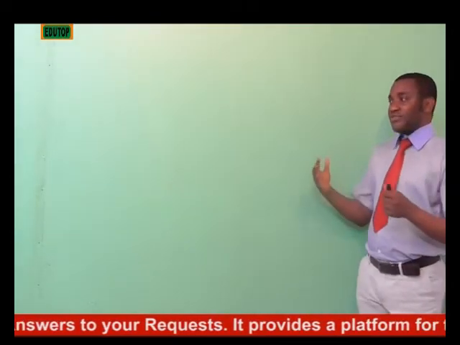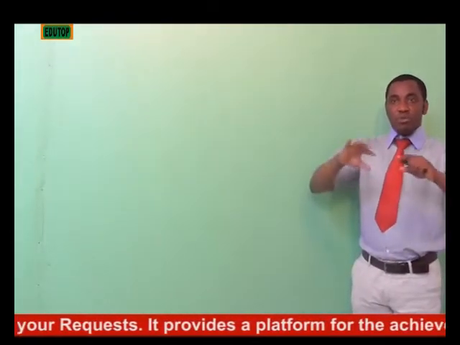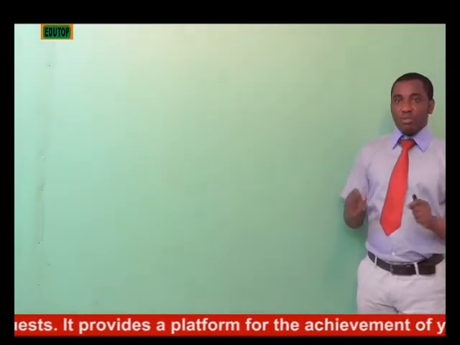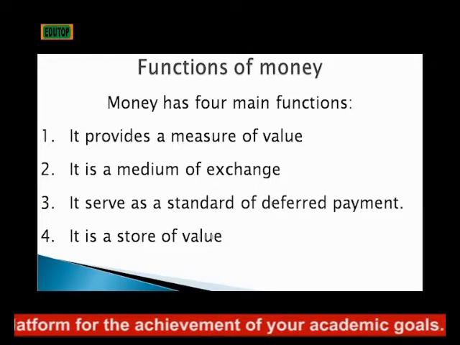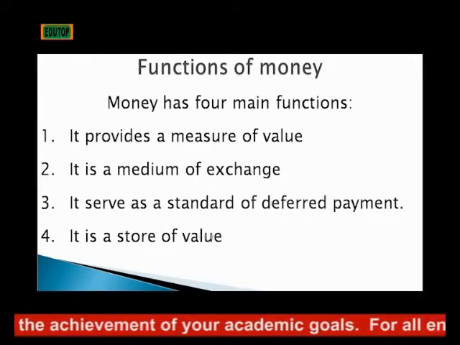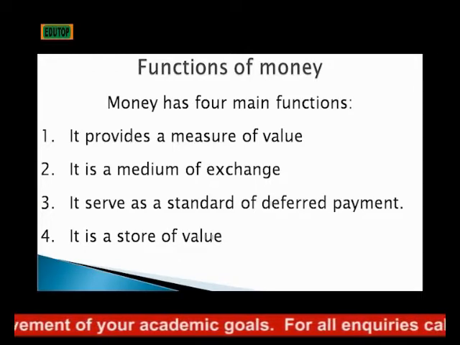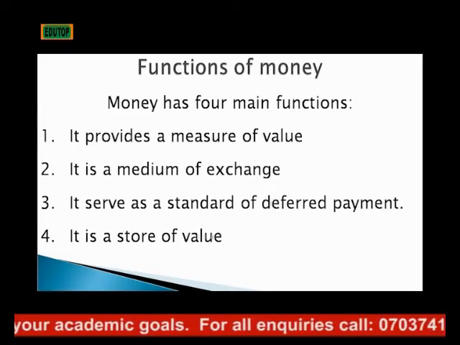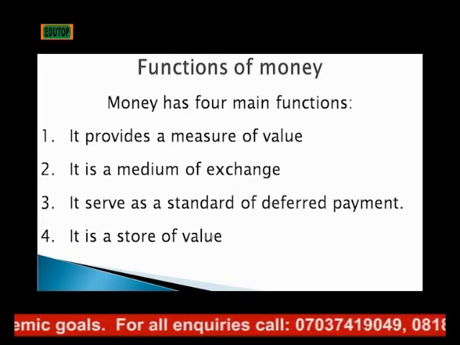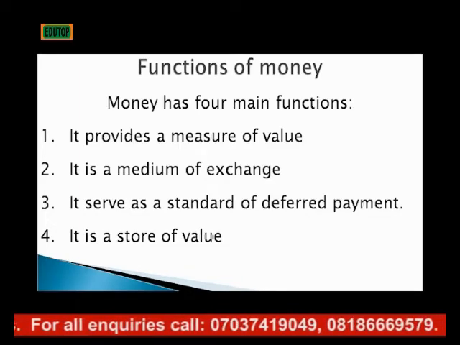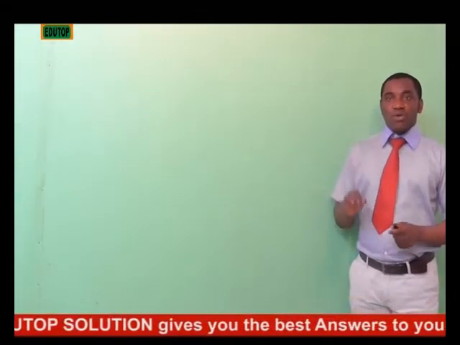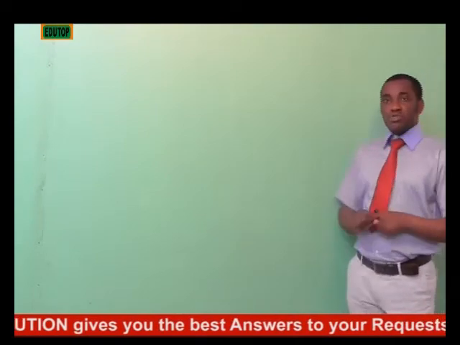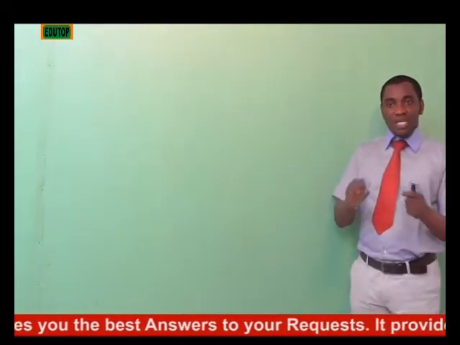Now, let's look at the functions of money. We have 4 major functions of money. Number 1, money provides a measure of value. Number 2, money is a medium of exchange. And number 3, it serves as a standard of deferred payment, unlike barter system. And number 4, which is the last one, it is a store of value that can retain its value for a very long time. Now, other subtopics to consider are the characteristics of money.